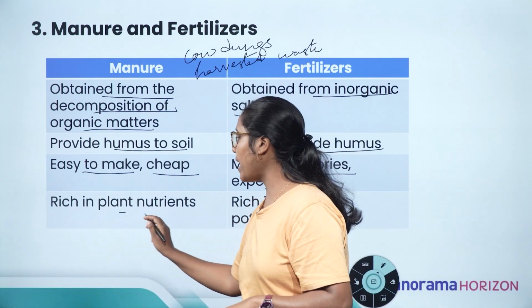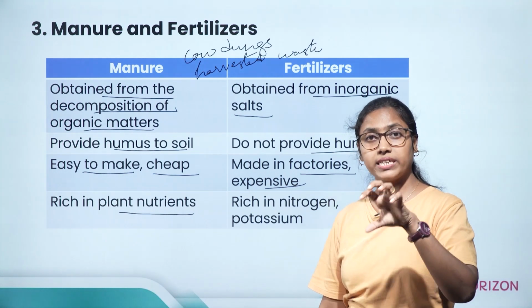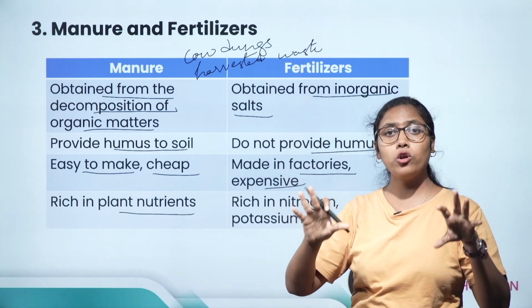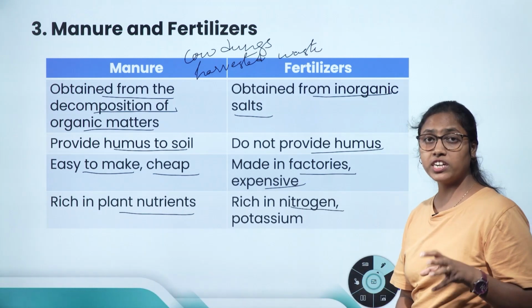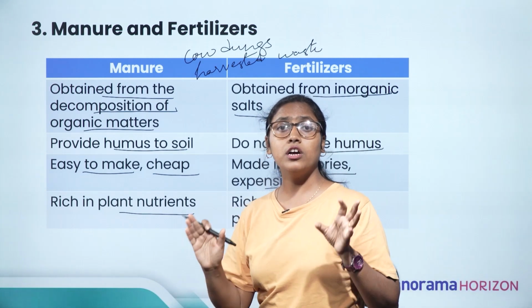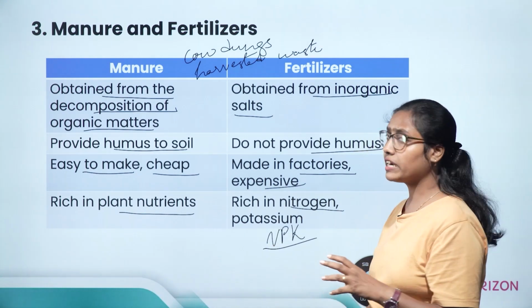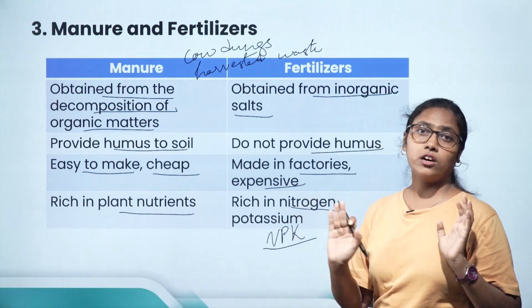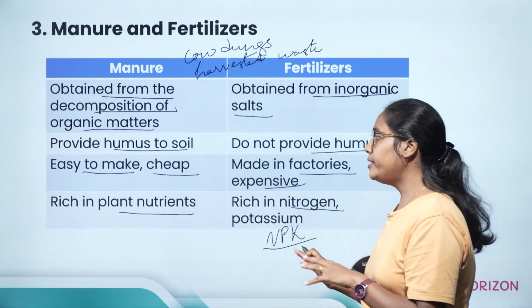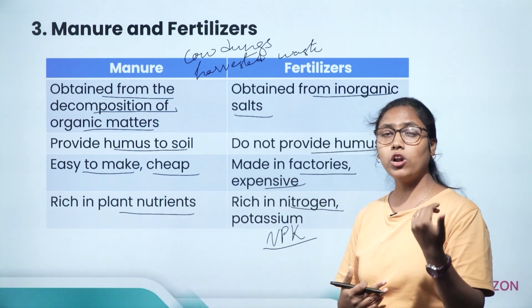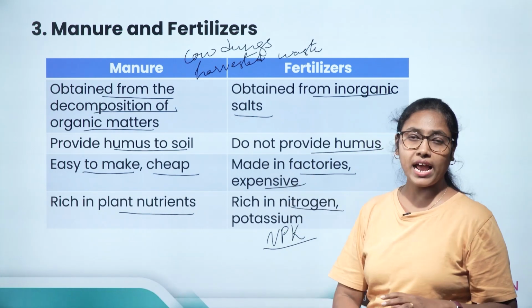Now coming to manure, manure is rich in plant nutrients. There's no particular nutrient. Whatever nutrient is there in the plant waste, all those nutrients will be present in the manure. But coming to fertilizers, fertilizers will be rich in particular nutrients only. If you buy an NPK fertilizer, it will be rich in only these three nutrients, that is nitrogen, phosphorus and potassium. But manure will be rich in all different plant nutrients. So this was the difference between manure and fertilizers.